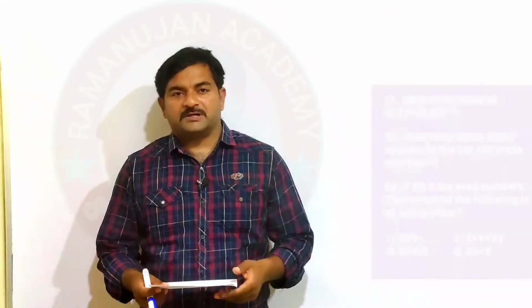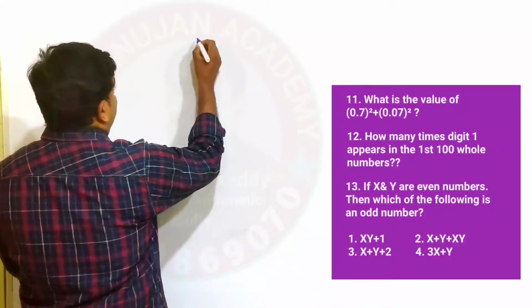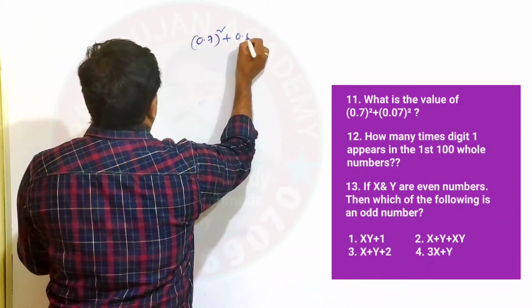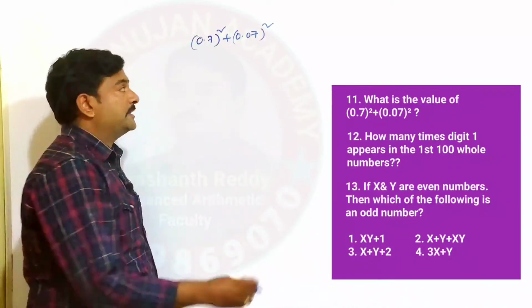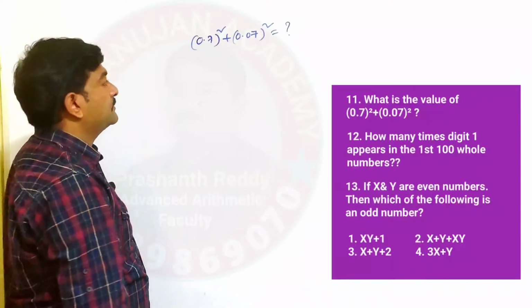So you can see one more question on the screen. This question is also based on an algebraic concept. Let's see. The question is, he asked to find the value of 0.7 whole square plus 0.07 whole square.